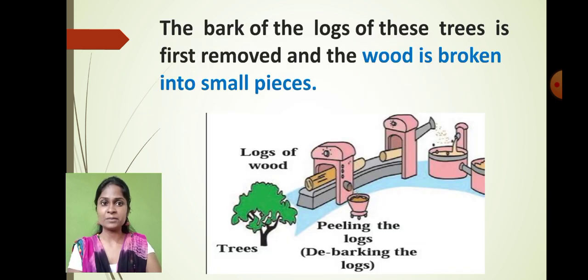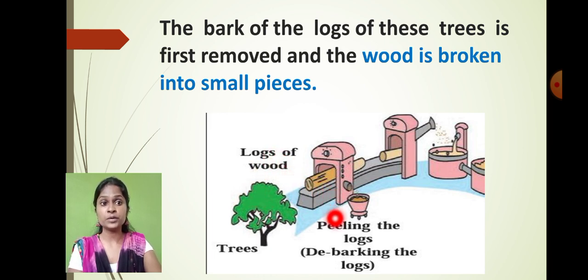Now what is step number 2? In step number 2, the bark of the logs of this tree is first removed. Meaning the covering on the wooden part, we have to remove that. And then we have to break the wood into small pieces. Like this, can you see that the trees are present here? We have broken down the logs of the wood.